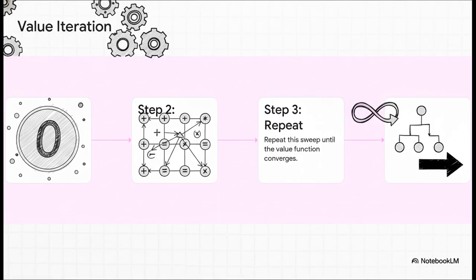So how do we actually find these perfect values? We use an algorithm called value iteration. Imagine you start with a total guess for the value of every state. Let's say they're all just 0. Then you sweep through every single state and apply that Bellman idea to update its value based on its neighbors. And you just keep doing that over and over and over again until the values stop changing. Once they've settled, you found the optimal values, and from there, figuring out the best policy is easy.